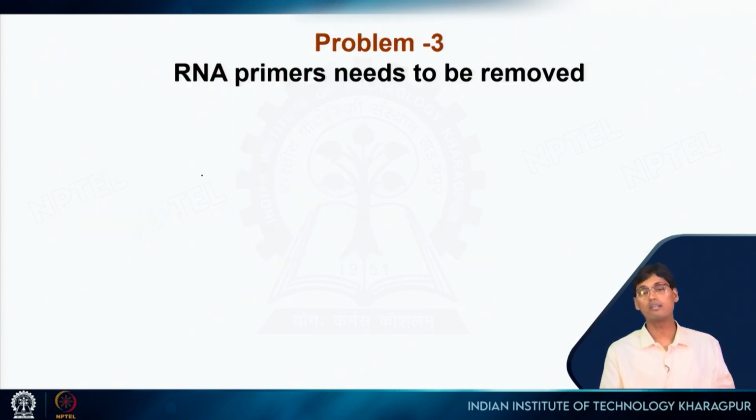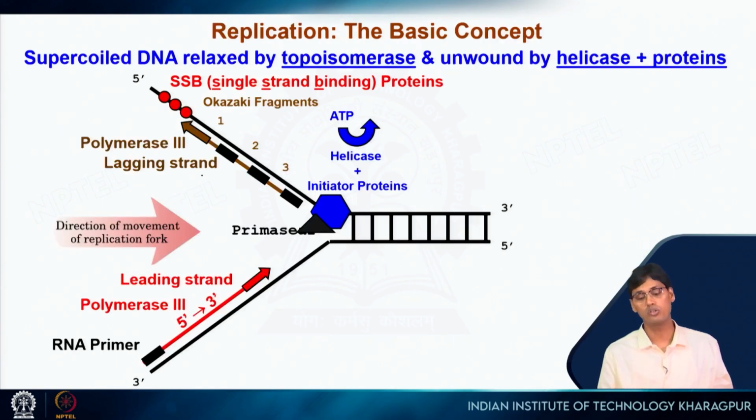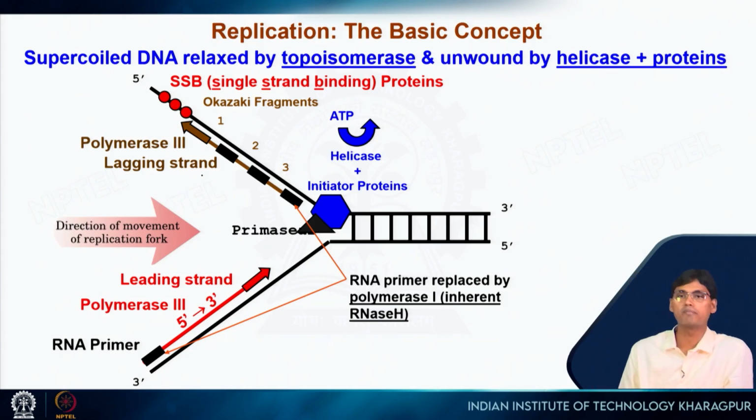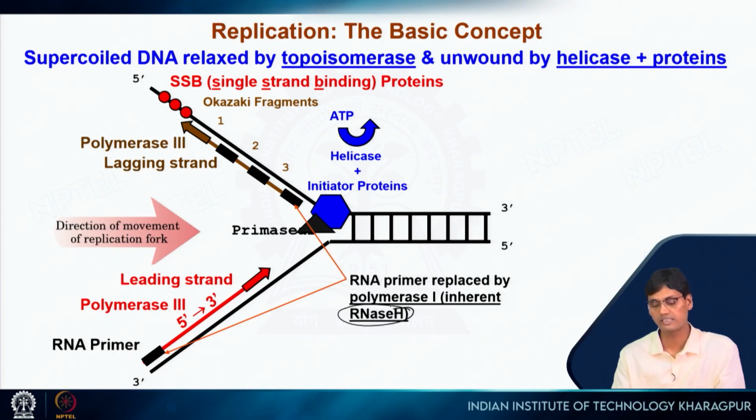But now the third problem is RNA primers need to be removed, because our goal was to synthesize DNA. This is DNA replication. So there is another specialized enzyme, DNA polymerase 1 actually. It has inherent RNase H-like activity, I would say. Whenever this enzyme sees some kind of DNA-RNA hybrid, you can see this is RNA and this is DNA, they have base pairing here also, it will destroy the RNA part.